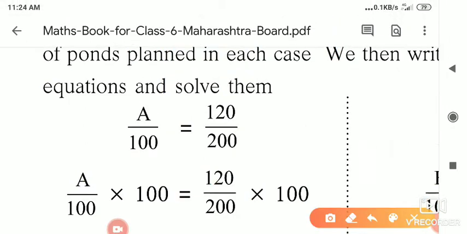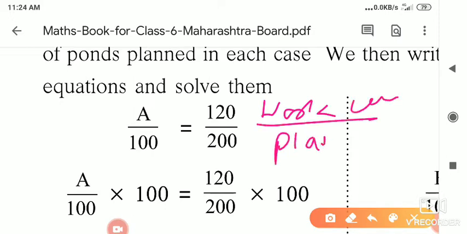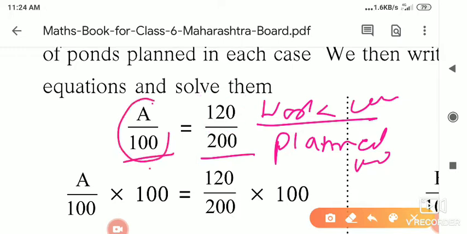Which ratio do we take? The work completed upon planned work. Here out of 200, the total planned work, 120 were completed. So A upon 100, that is A%, is equal to 120 upon 200.